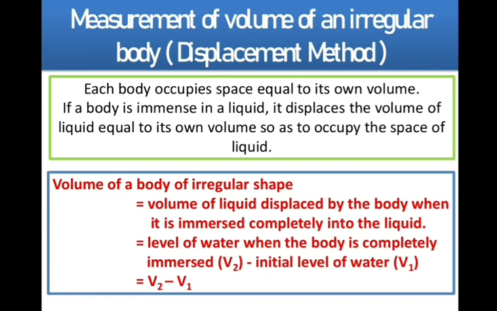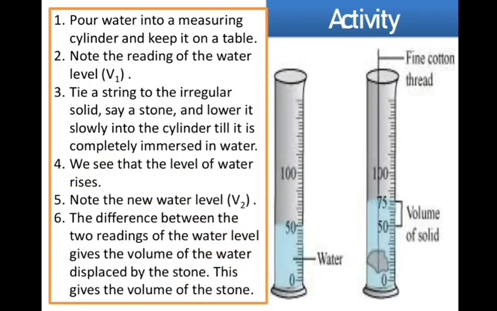तब हमने initially जो water level fill किया था तब कोई भी body उसके अंदर dip नहीं किया था या फिर immerse नहीं किया था. Okay, तो उस time पे हमारा water level क्या था? V1. So when we subtract these two levels, what are we going to get? V2 minus V1, and this V2 minus V1 is nothing but the amount of water displaced when we immerse the solid or the irregular body into the liquid. Fine, or this is nothing but the volume of the body. Okay, now what do we have to do here?